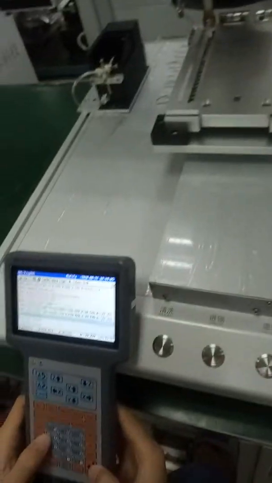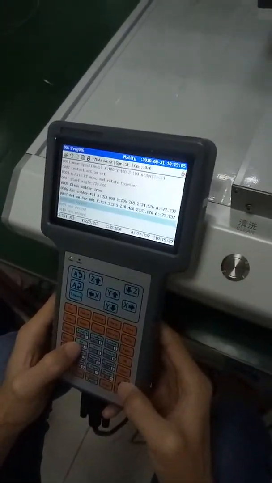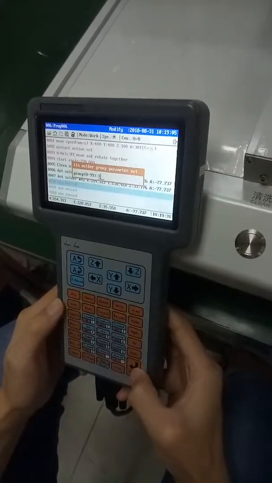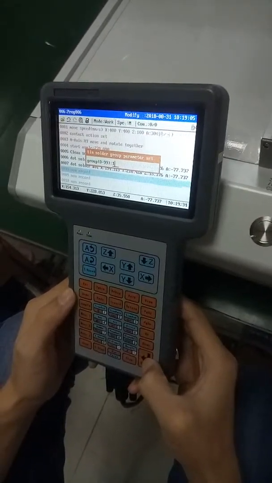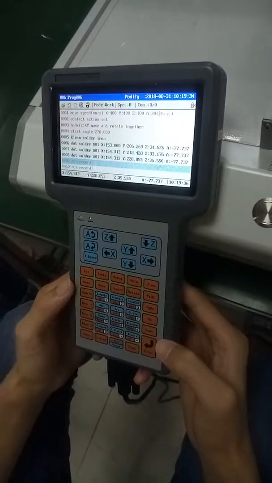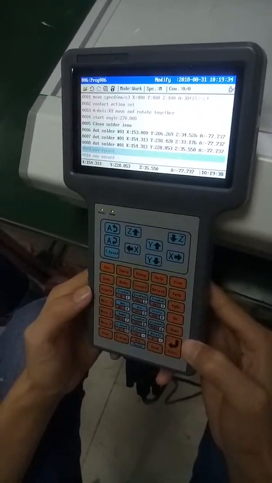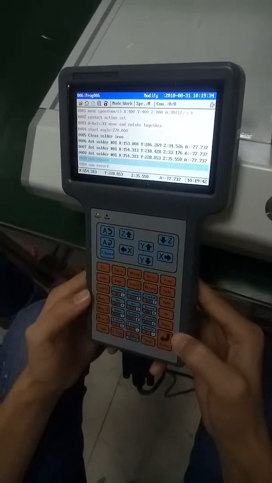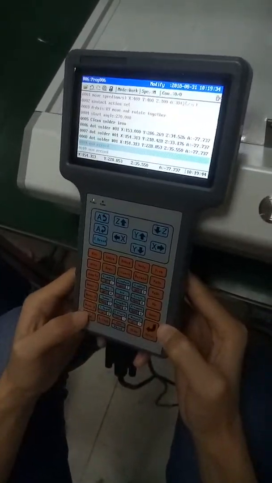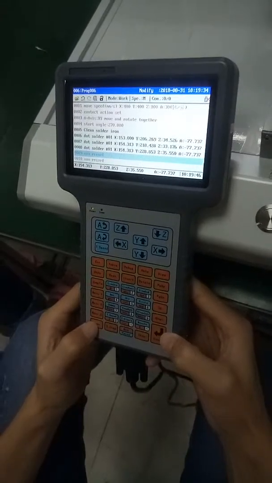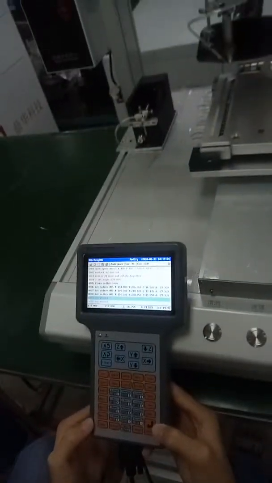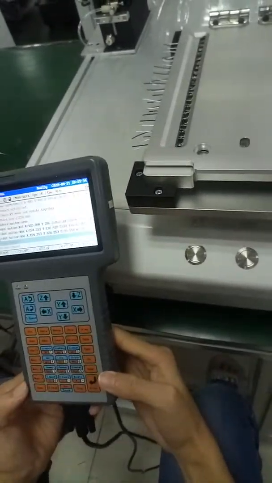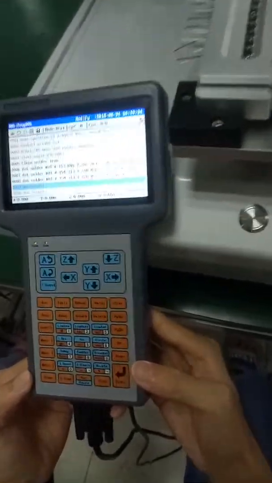After we finish the position, we press dot on the teach table and number the third point. And so on, we make the position for each point in the same way.